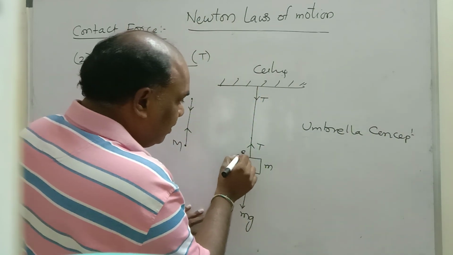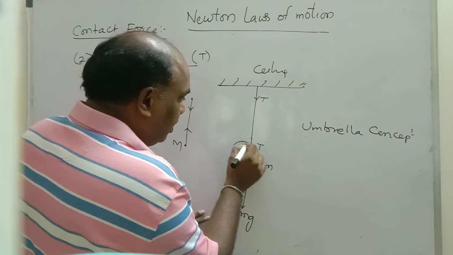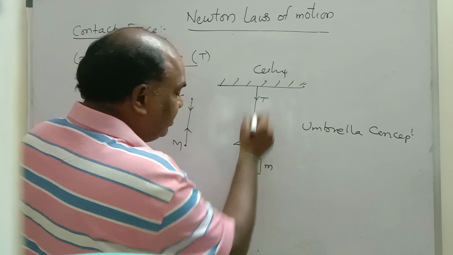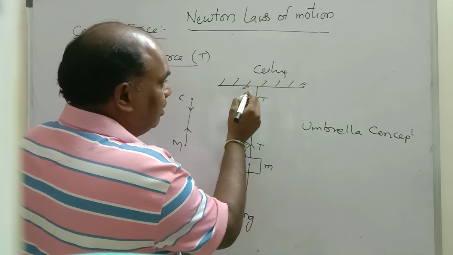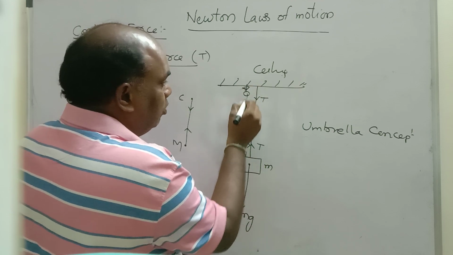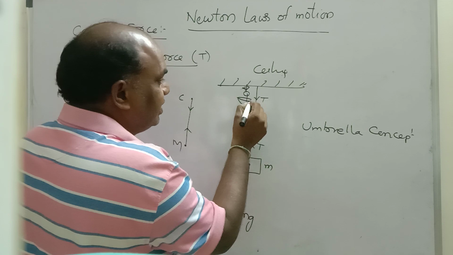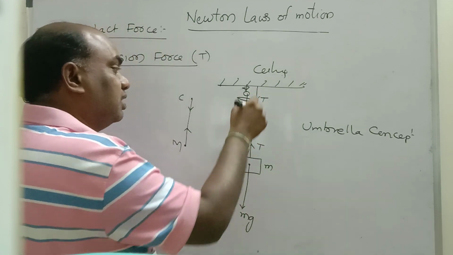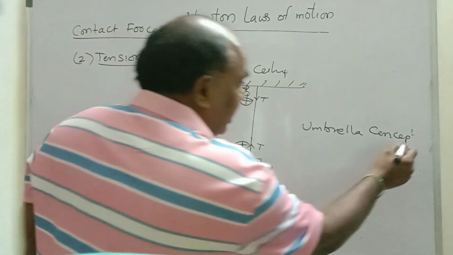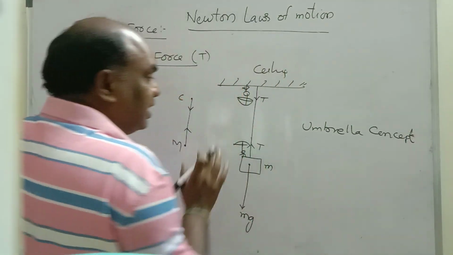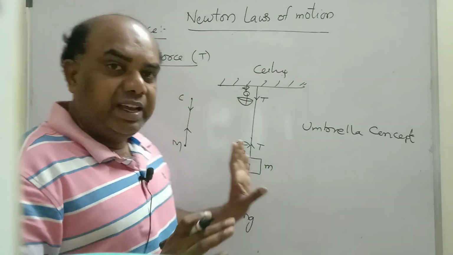Simply sit here and open the umbrella. In which direction does the umbrella open? Upward, so the tension will be upwards. Imagine you sit here and open the umbrella. Which direction does it open? Downward. The umbrella direction is nothing but the tension direction. The umbrella concept is very helpful in finding the direction of tension easily.